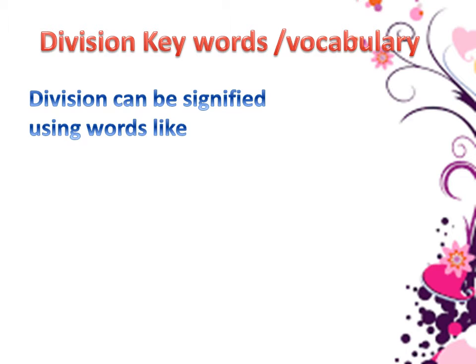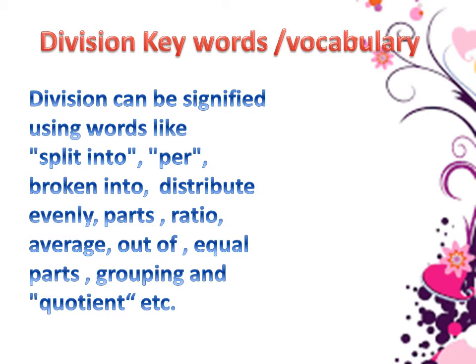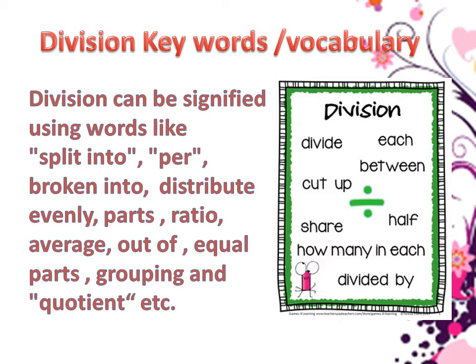Division can be signified using words like split into, pair, broken into, distribute evenly, parts, ratio, average, out of, equal parts, grouping, and quotient, etc. In some other words also, we can call division: divide, each, between, cut up, share, half, how many in each, divided by.